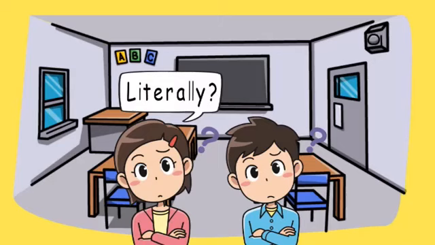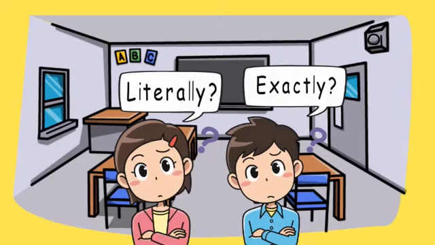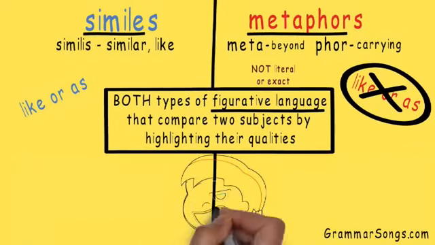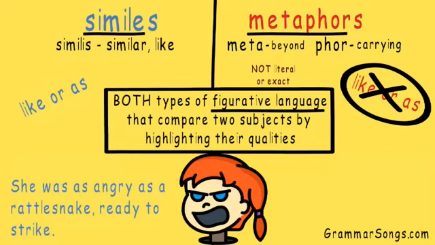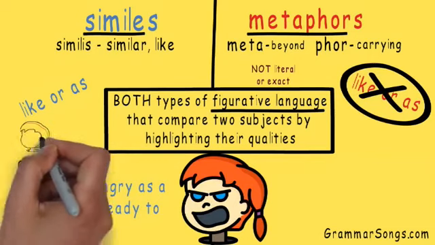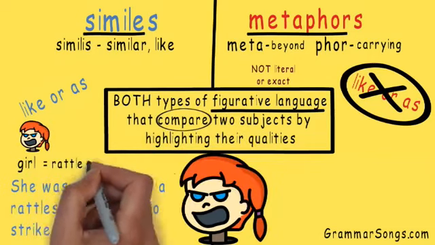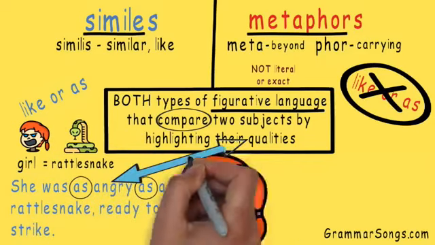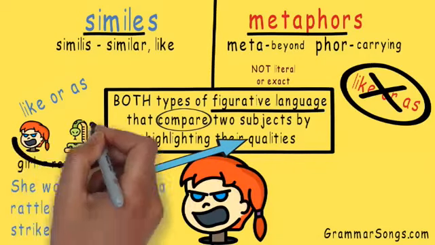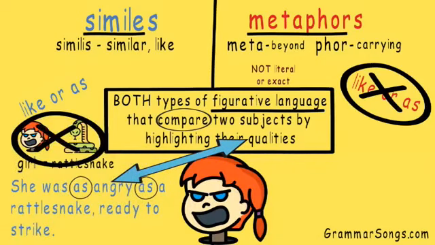Literally? Exactly? Let me show you. Here is an example of a simile. She was as angry as a rattlesnake ready to strike. The girl is being compared to a rattlesnake. The word as is the clue that lets the reader know this is a simile. The quality being compared is their anger. But since a girl is not exactly or literally a rattlesnake, the author is using figurative language to express the quality being shared, their anger.